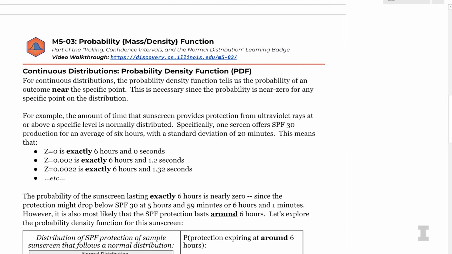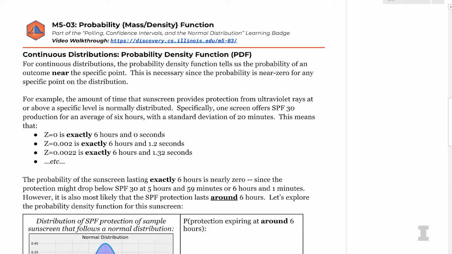So there's a problem that comes up when we start looking at continuous distributions. For continuous distributions, we're going to have to use something called a probability density function. The reason we can't just use a probability mass function, or PMF, is that for a continuous distribution, if we want to know the actual point at something along this distribution, the area underneath a single line is actually 0. Yes, exactly. So there's no area. You have to have at least a square to have an area. You don't have a square when you have just a single point. So that area is actually 0.